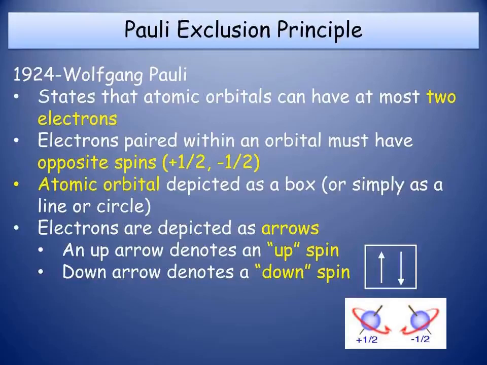So Pauli formulated the exclusion principle, which states that no two electrons in an atom have the same set of values for all four quantum numbers. It means that each electron must have unique values for the four quantum numbers. Understood? For example, the first electron has n value 2, l value 0, m value 0, and s value plus half, and the second has n value 2, l value 0, m value 0, and s value minus 1 by 2. Like that, from ground state to low level to high level, the values keep changing. This is the Pauli exclusion principle.